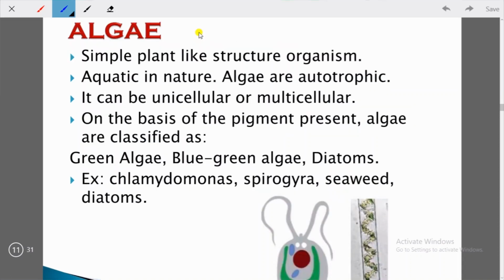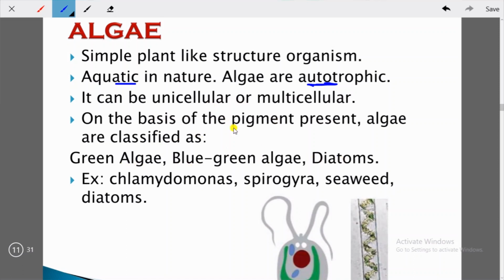So the next category is algae. Algae are simple plant-like organisms. They are aquatic in nature, they live in water. Algae are autotrophic, a very important thing. Algae are what? Autotrophic. That means they can produce their own food. They can be unicellular or multicellular also. On the basis of the pigment present, algae are classified as green algae, blue-green algae and diatoms.